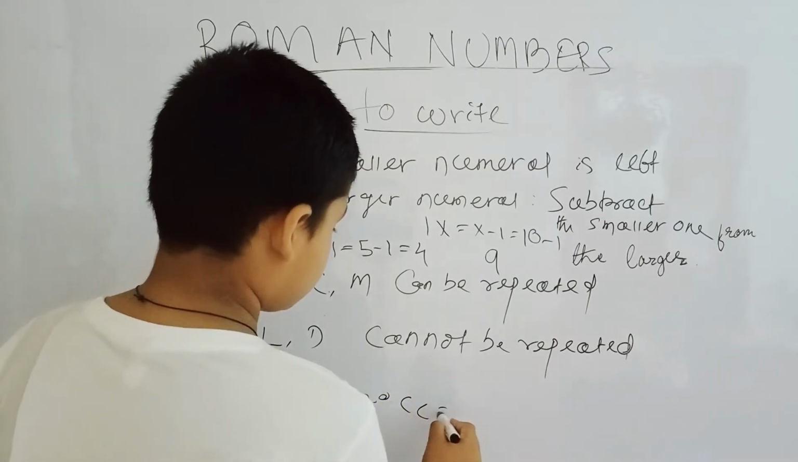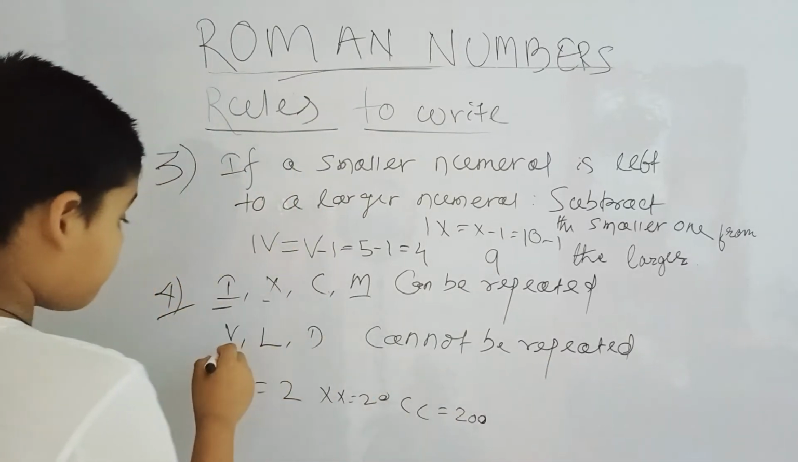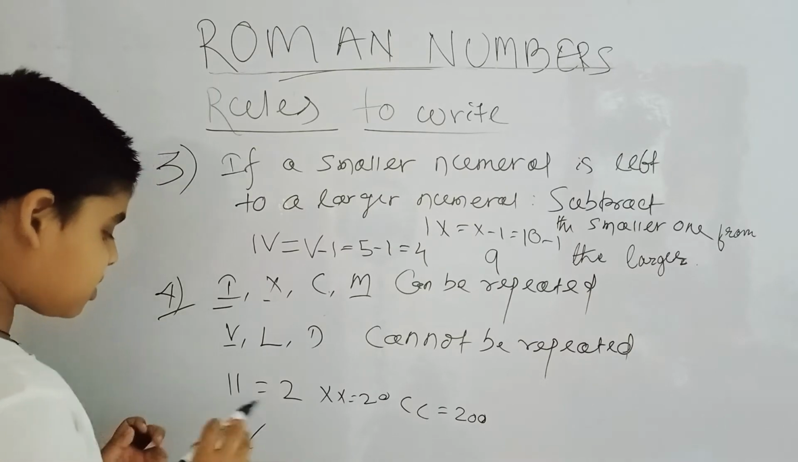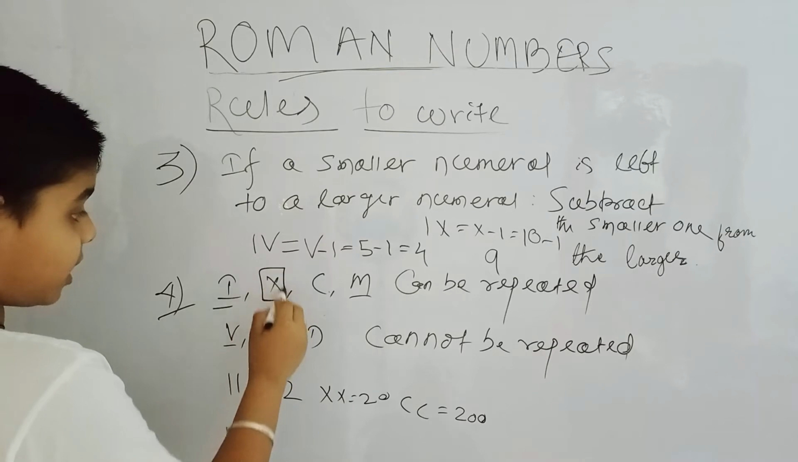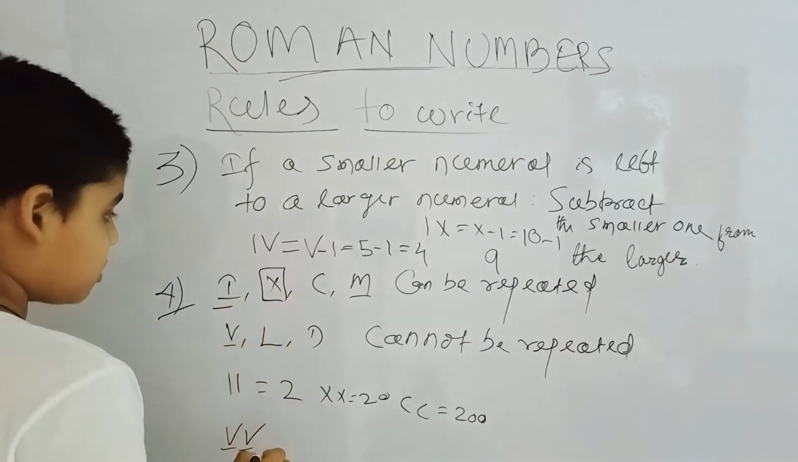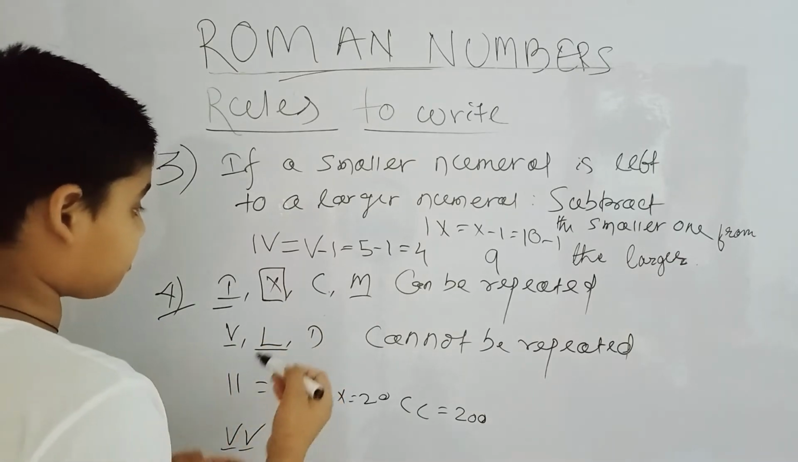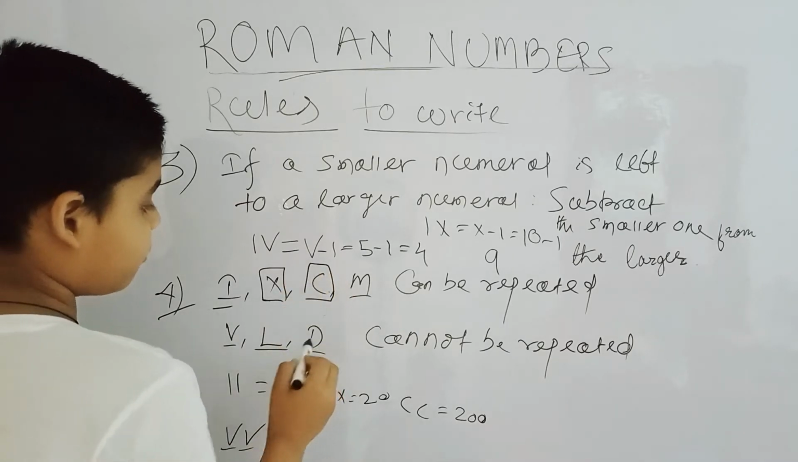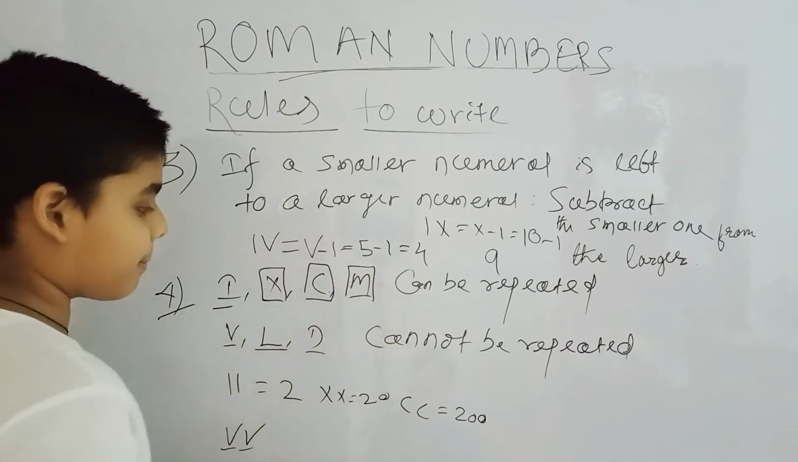C, that is 200, or that is 2000. But V means 5 plus 5. It is not possible because 5 plus 5 already has a special sign, that is X. 5 plus 5 is equal to 10, that is X. So L plus L means 50 plus 50, which is equal to 100. 100 has a special sign C. D is 500, and 500 plus 500 is equal to 1000, that is M.